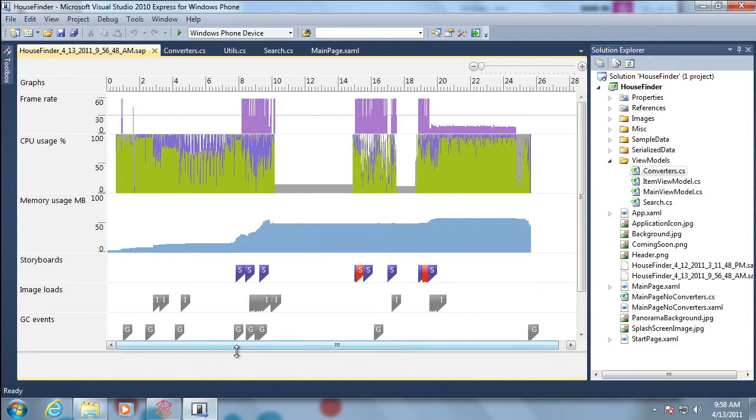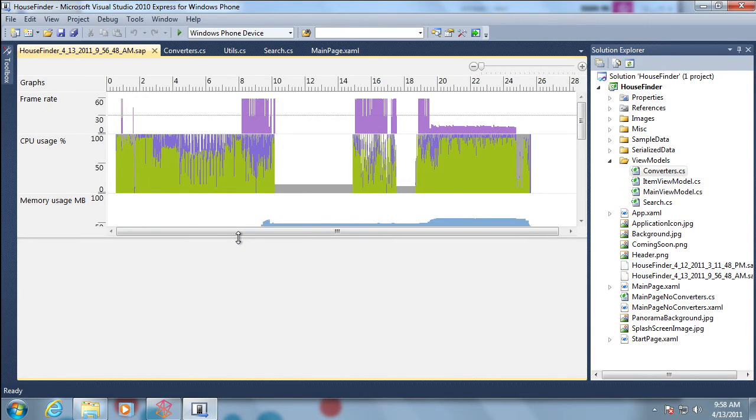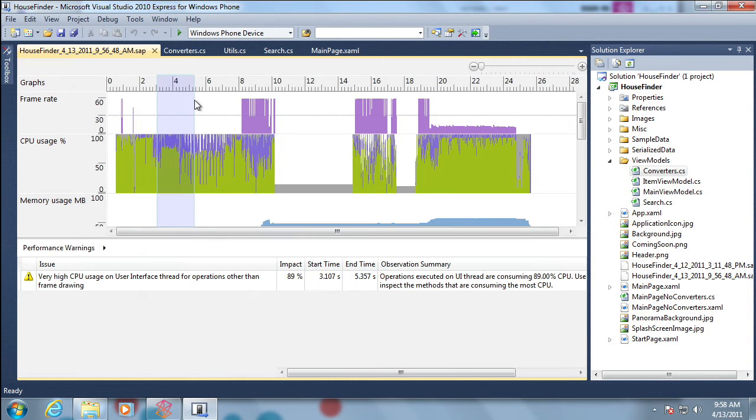What's cool about this data, though, is not only do we show you the data, but we allow you to easily analyze it. So for example, let's look at that startup time issue that we noticed. I can highlight any of the timeline slices within the tools, and it will analyze the data and provide some helpful warnings telling me what we think the problems are from a performance analysis perspective for that particular time slice.